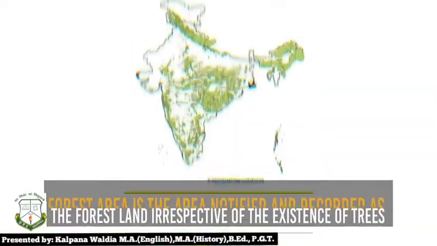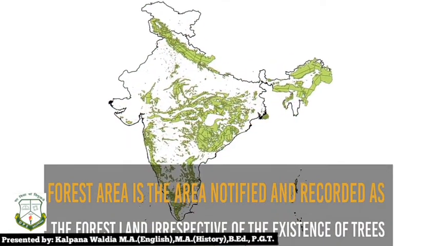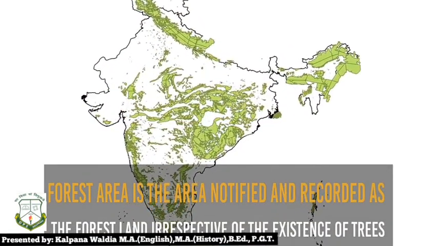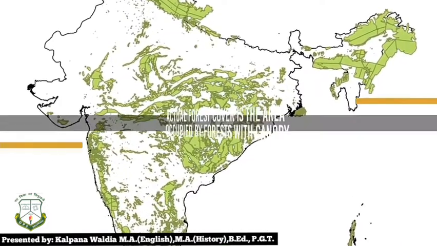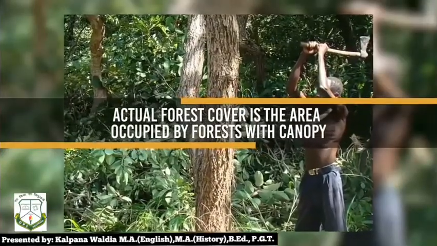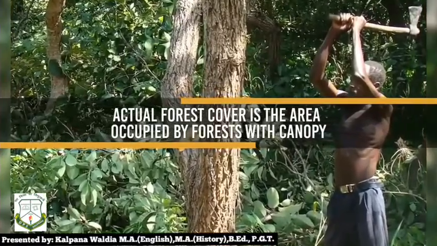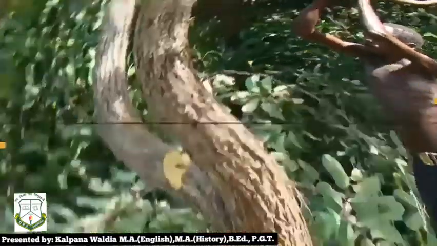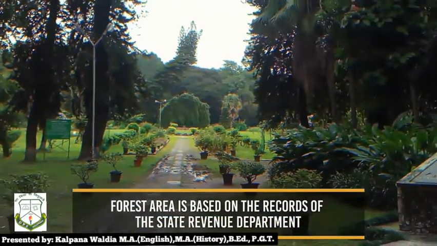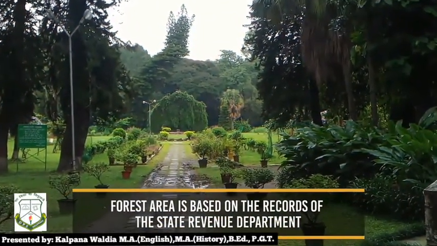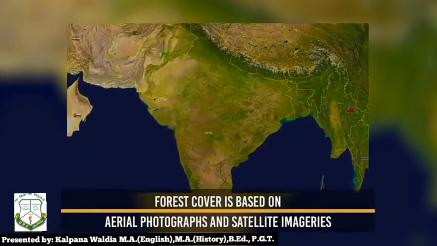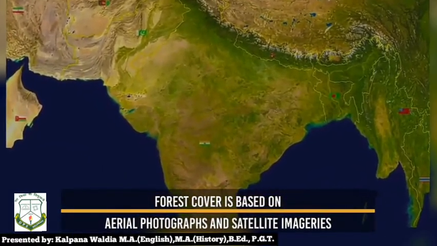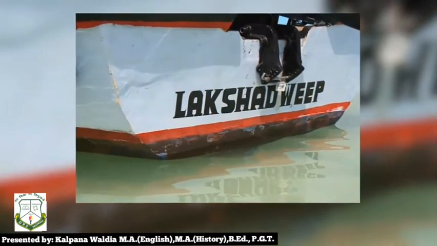Forest area is an area notified and recorded as the forest land, irrespective of the trees, while the actual forest cover area is occupied by the forest with the canopy. The area is based on the record of state's revenue department, while the other covers are based on the aerial photographs. Both the forest areas and the forest cover vary.